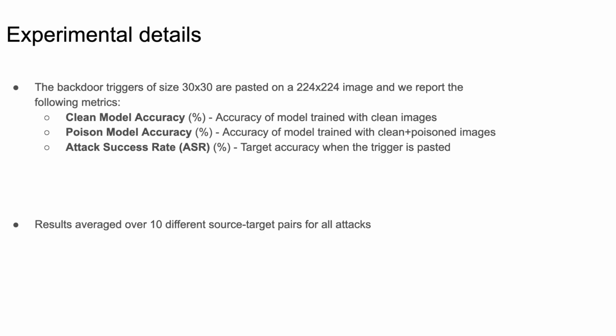We report the following metrics: clean model accuracy, which represents the accuracy of a model trained only with clean images; poisoned model accuracy, which represents the accuracy of a model trained with clean plus poisoned images; and attack success rate or ASR, which represents the target accuracy once the trigger is pasted. For a backdoor attack to be successful, clean model accuracy should be close to poisoned model accuracy and ASR should be as high as possible. Results are averaged over 10 different source target pairs for all attacks.